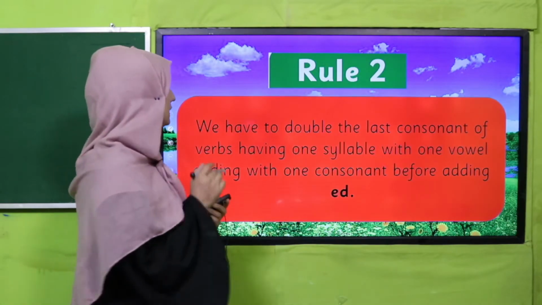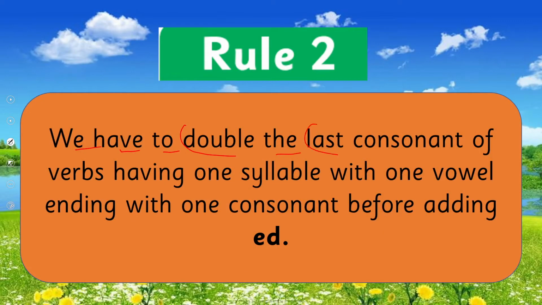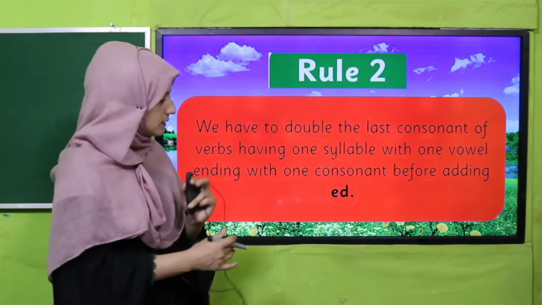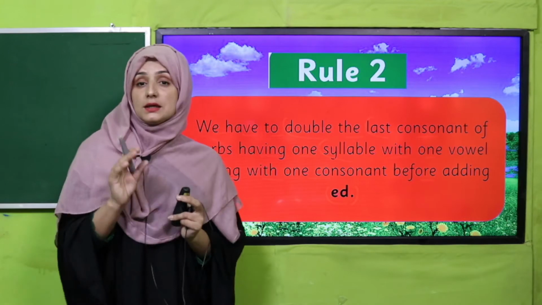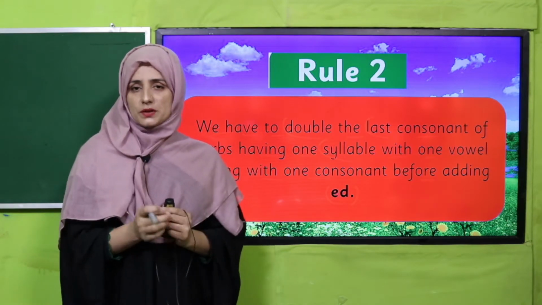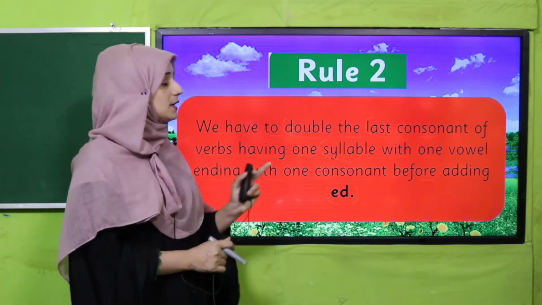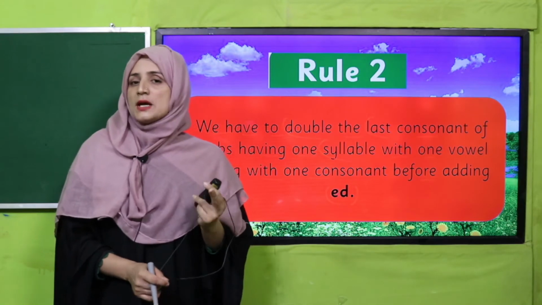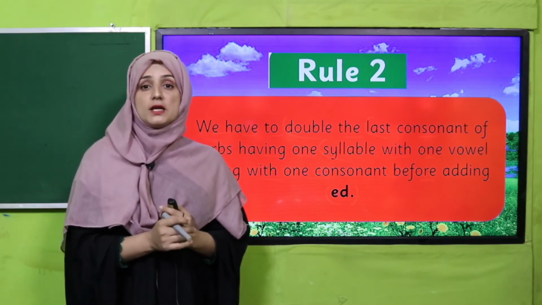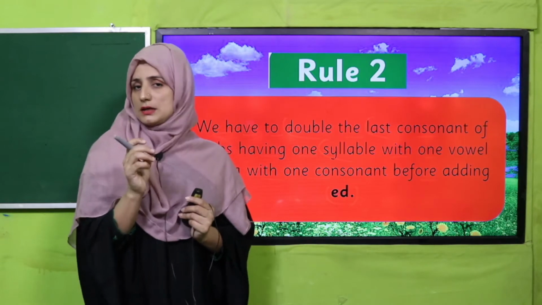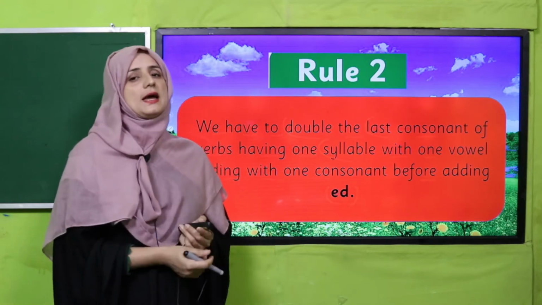And rule number 2 is there. We have to double the last consonant of verbs having one syllable with one vowel, ending with one consonant, before adding ed. Yes, my dear students and my dear teachers, did you get what the second rule is? When there is a one-syllable verb, that verb has just one syllable, with a vowel in the middle and ending with a consonant, then we have to double the last letter. The consonant we will double and then add ed.